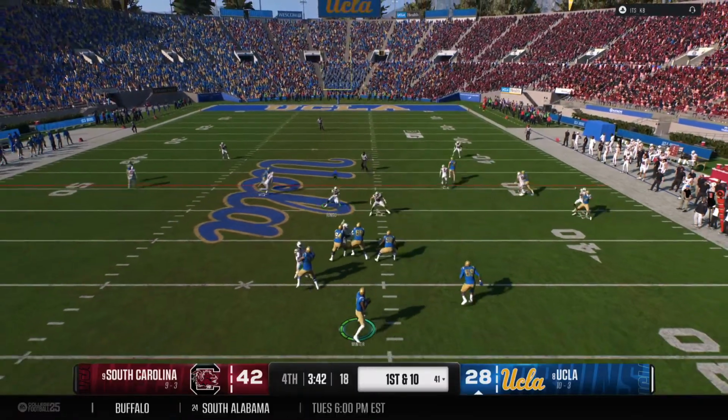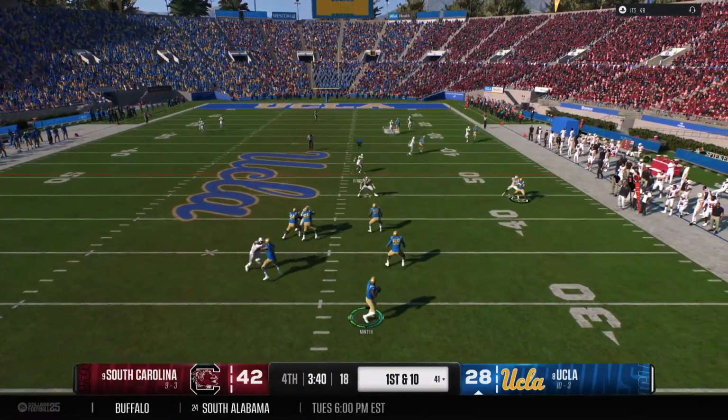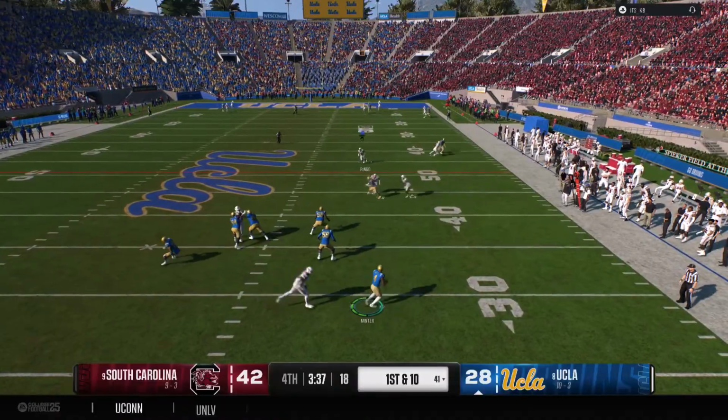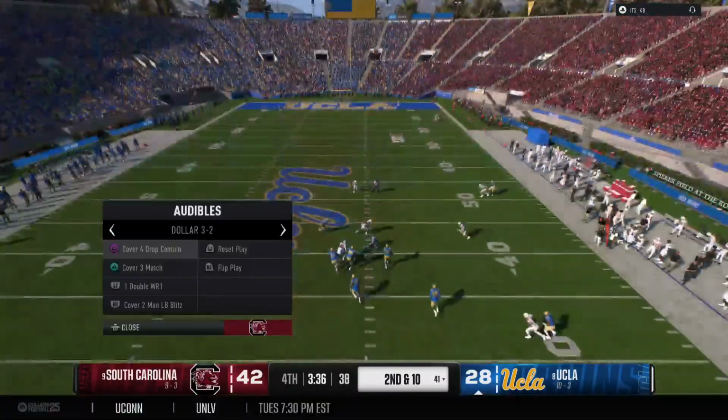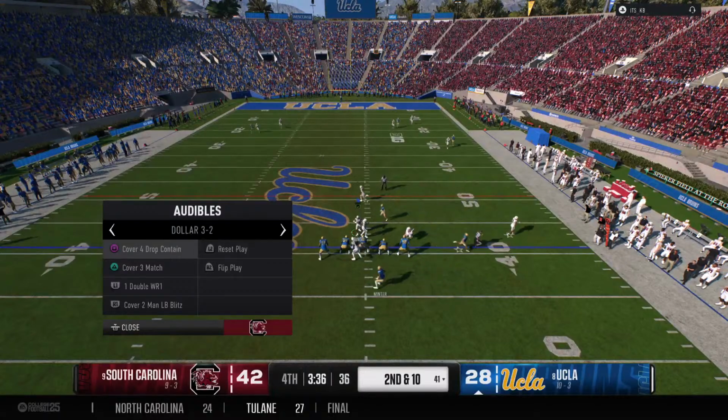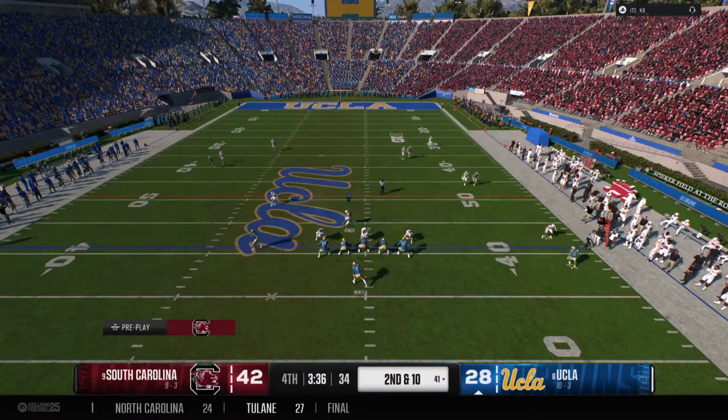And looking to throw now on 1st down. Quarterback escapes the pocket and takes off. Not enough on that one. It falls incomplete. The Bruins will hustle to the line to crank the tempo.